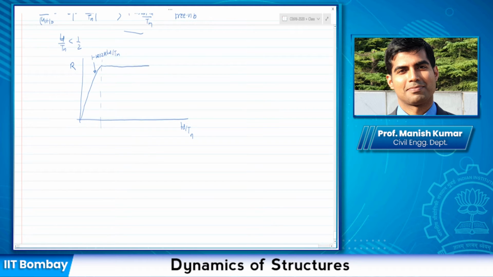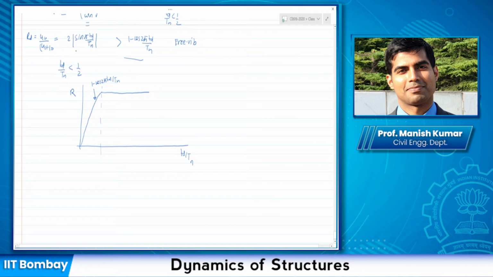So this is my forced response. Now, the free response, 2 sine pi TD by Tn magnitude, if you plot it here, it would look something like this.